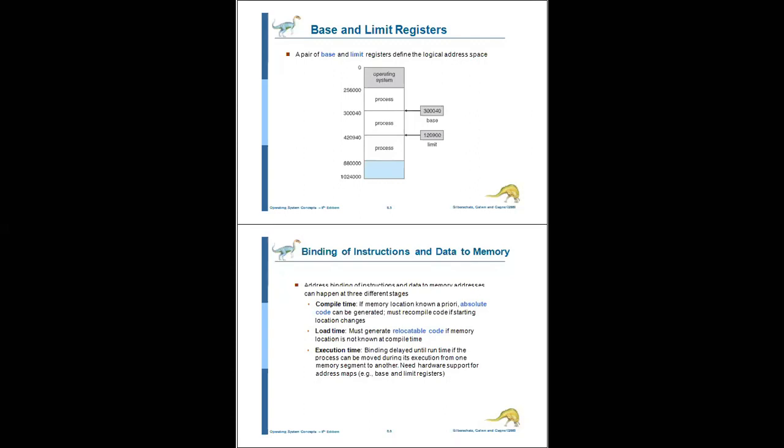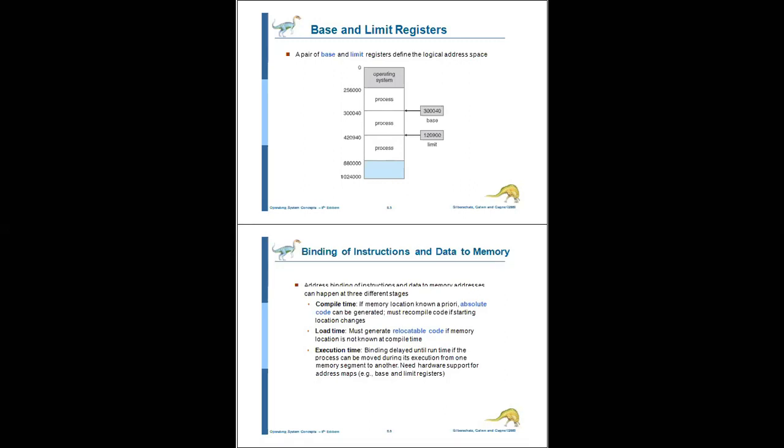We have to select one process among a number of processes waiting in the input queue and load that particular process into memory. There are so many processes, so based on some priority we store that particular process in memory.